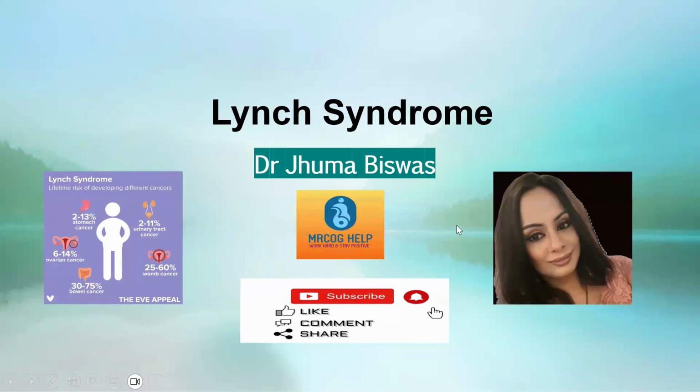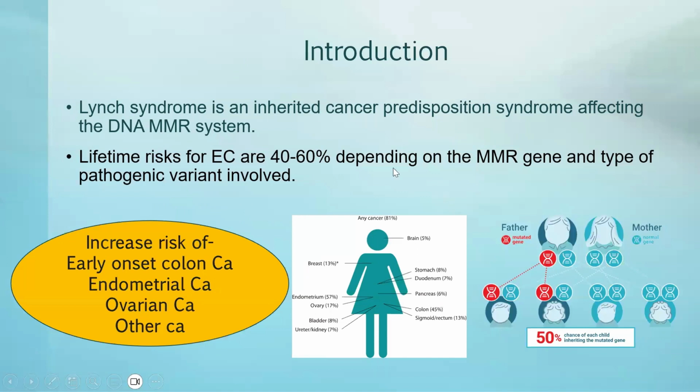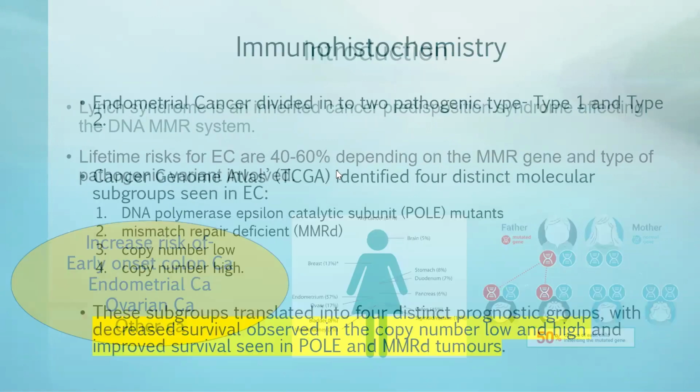So what is Lynch syndrome? It's an inherited cancer predisposition syndrome that affects the DNA MMR system. It is an autosomal dominant disorder. So if either parent carries this mutant gene, there is a 50% chance of each child inheriting it. That increases the risk of early onset colon cancer, endometrial cancer, ovarian cancer, and other cancers as well. The overall lifetime risk for endometrial cancer is 40 to 60% if they are associated with Lynch syndrome.